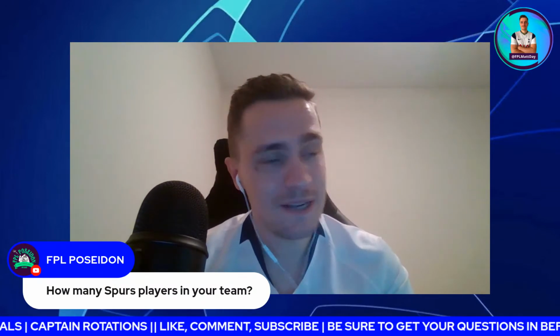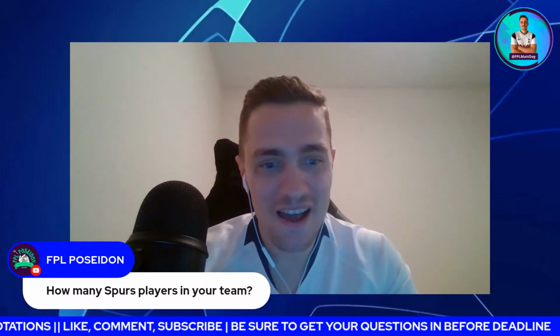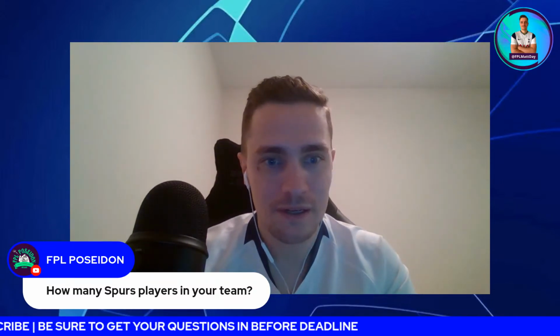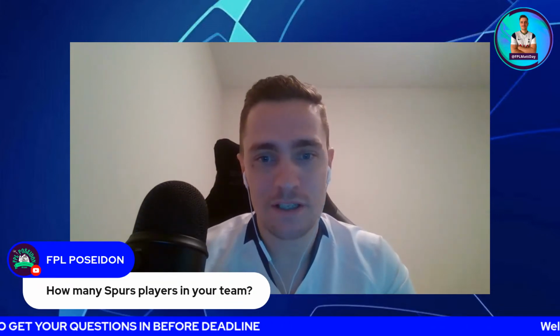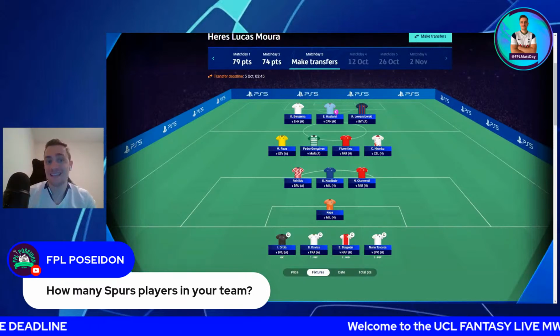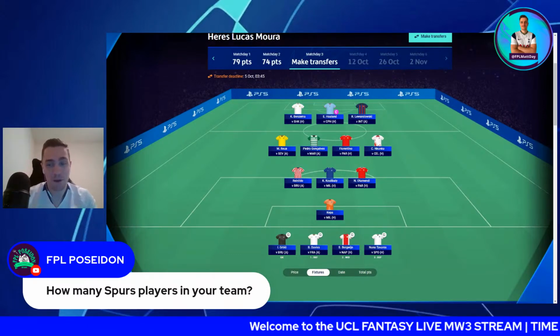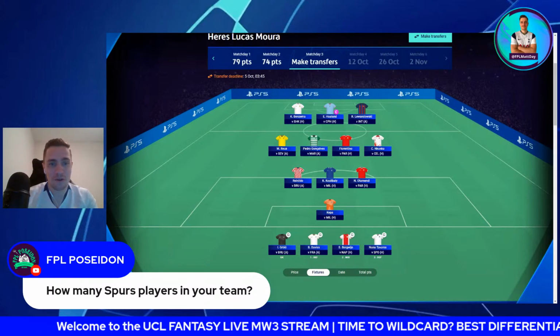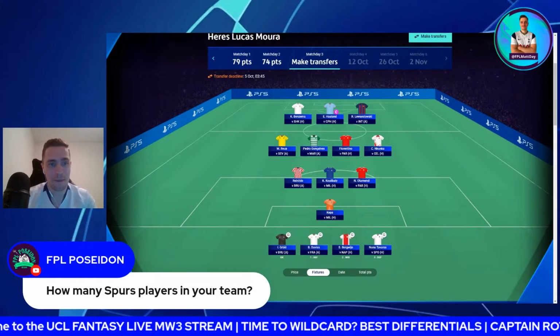Well, right now, none. So actually, I'll share my team just one more time, if there's any viewers that have just joined. This is my team pre-wildcard. I am looking to wildcard, even though I did say just before in the stream I might not need to wildcard this team because I've got Gonçalves in there. I've got Nkunku in there. I've got Lewandowski in there. Haaland, Benzema. I've got good options.